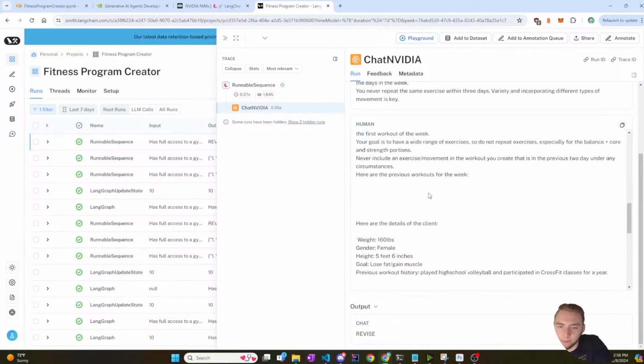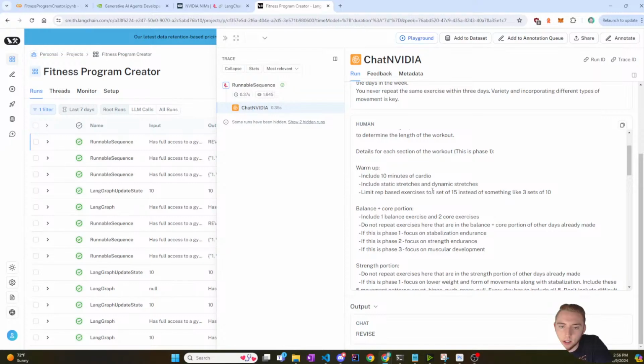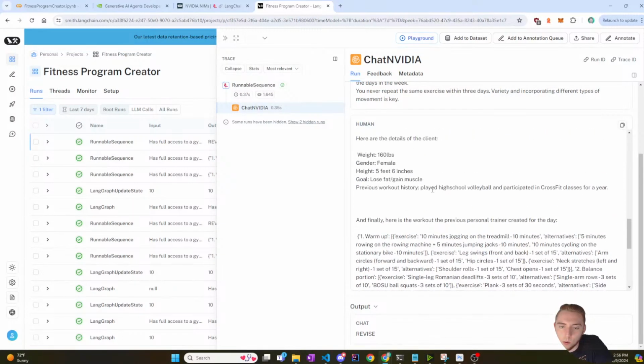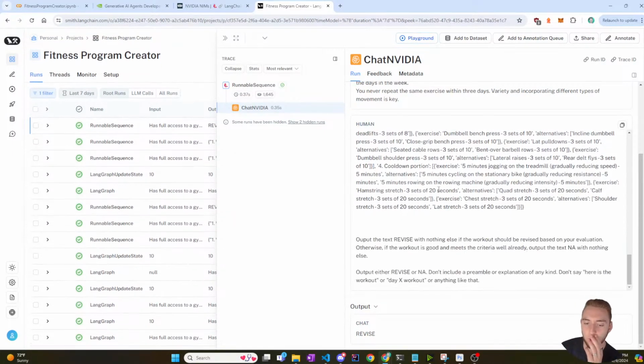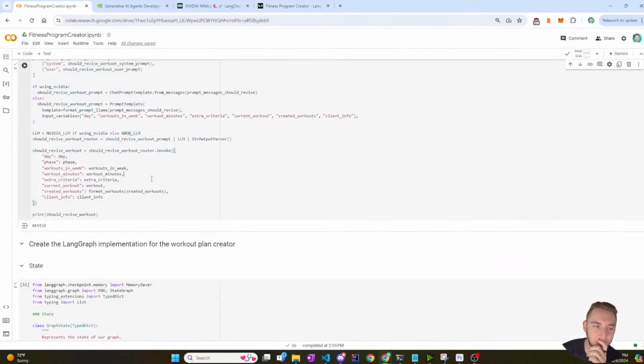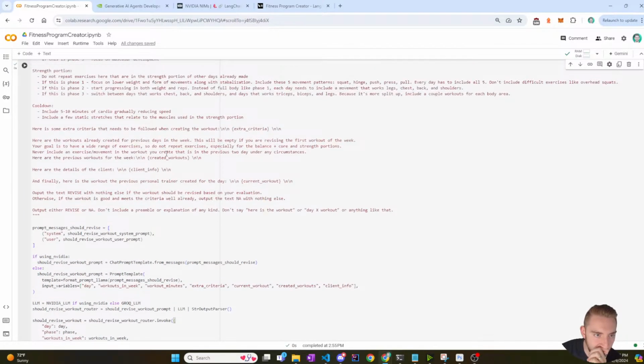which is all good. Maybe I actually don't want that in the JSON format. Hold on. I might need to, let me look at this again quick. So I'm trying to determine current workout.